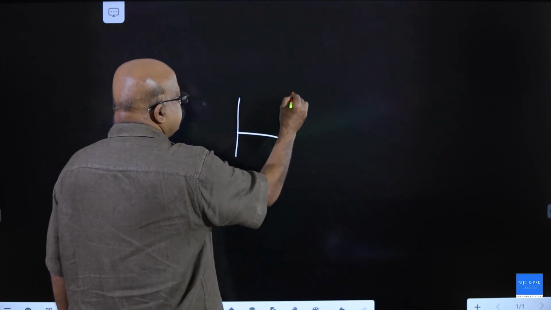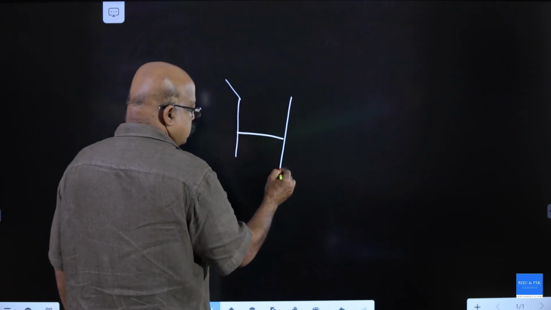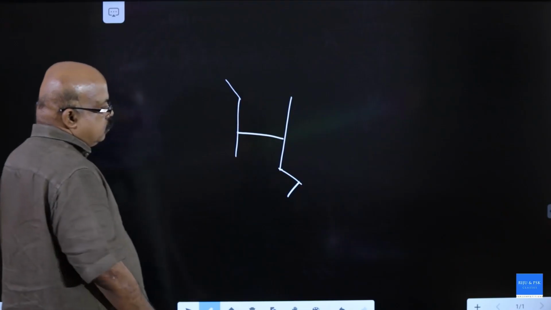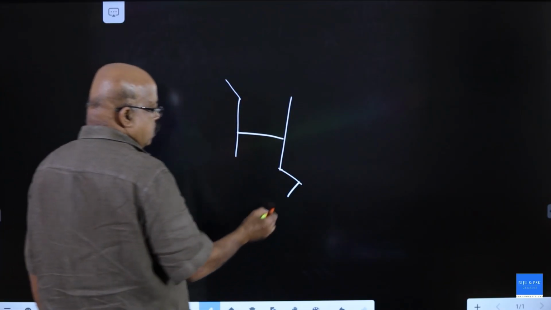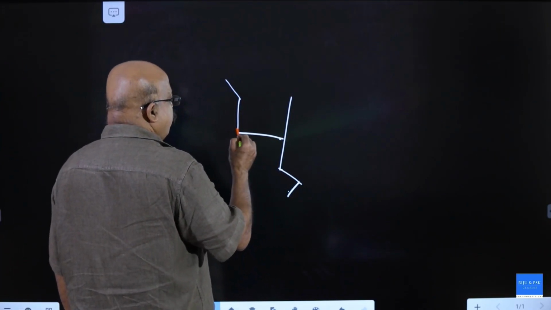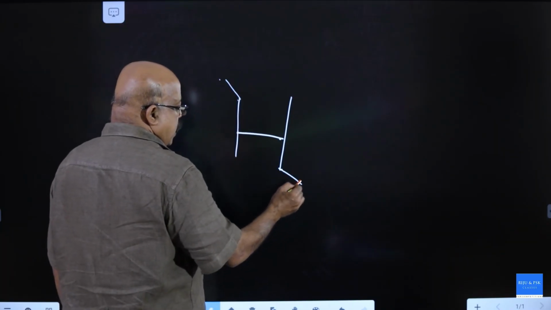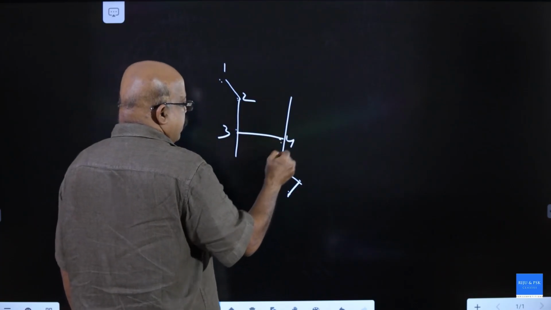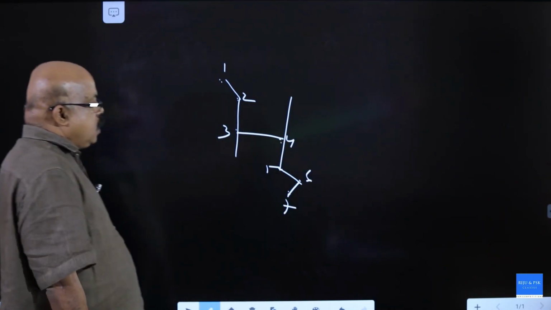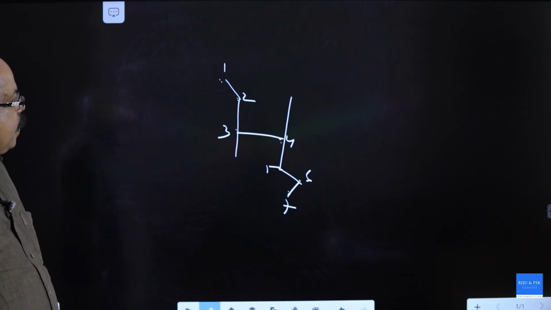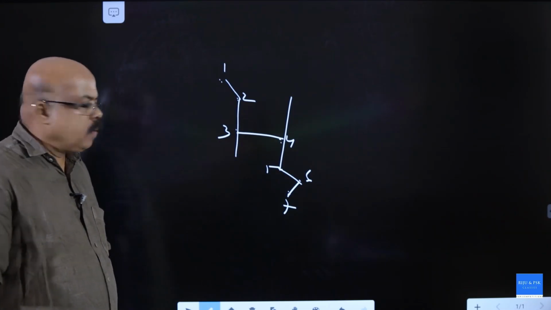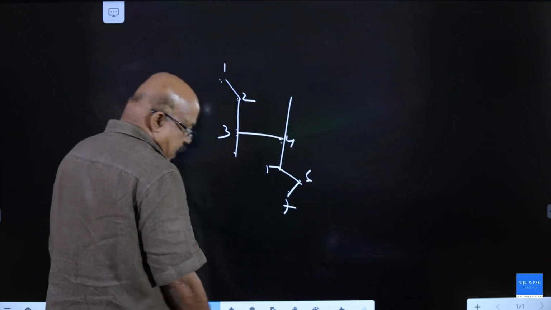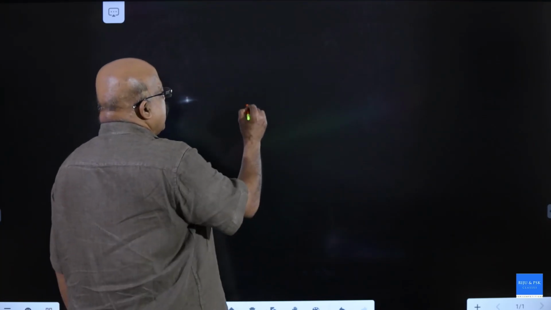This one. Parent chain has 1, 2, 3, 4, 5, 6, 7 carbon. 1, 2, 3, 4, 1, 2, 3. This is the correct way of numbering. It is 3, 4. 3 with methyl, 4 with methyl, 3,4-dimethyl heptane. Clear?